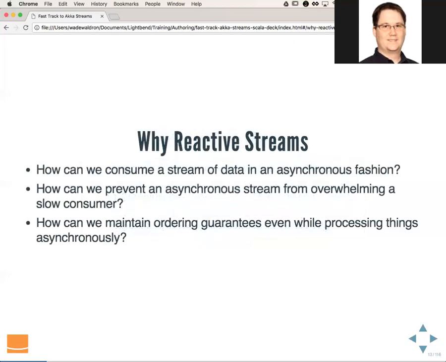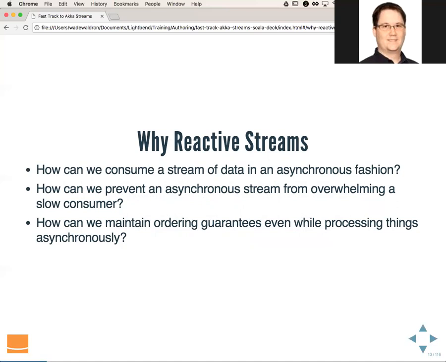So why do we need reactive streams? When we're consuming our streams of data, we can consume them synchronously or we can consume them asynchronously. If we consume them synchronously, the problem is that we are not leveraging the full resources of the machine. We are using a single thread and a single processor. That's not very efficient when we're trying to consume large amounts of data. So we need a way to consume them asynchronously so that we can do things in parallel and therefore leverage more of the machine. The other question is, how can we prevent an asynchronous stream from overwhelming a slow consumer?